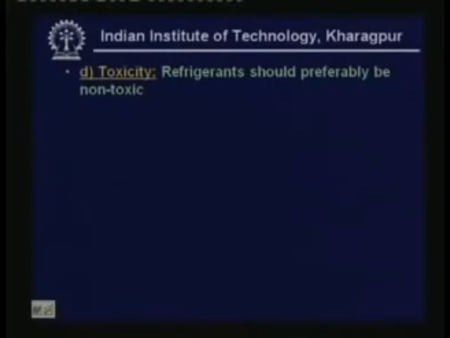Next comes toxicity. Obviously, a refrigerant should preferably be non-toxic. Toxicity is related to the hazardous nature of the refrigerant as far as human beings are concerned. If a refrigerant is toxic, then if a person is exposed to such a refrigerant, he will be suffocated. So obviously refrigerant should not be toxic, right?